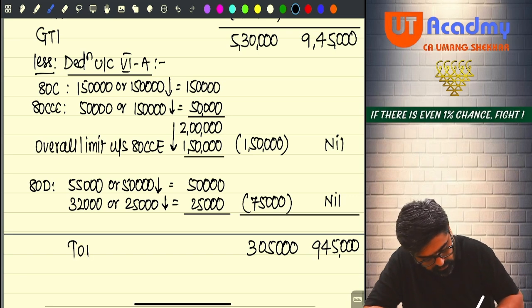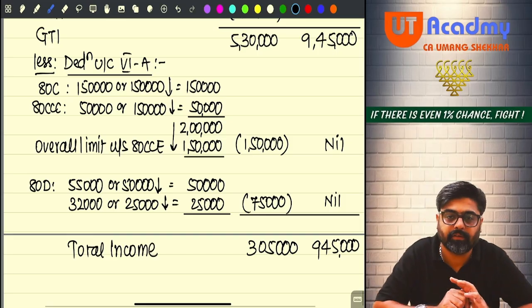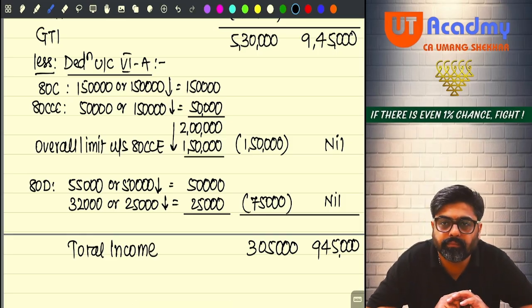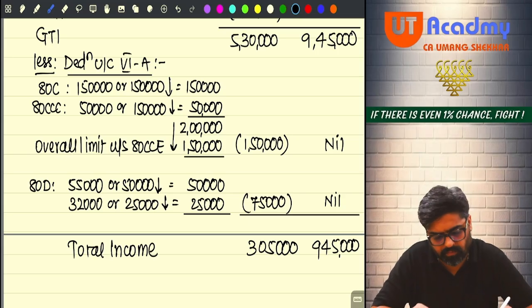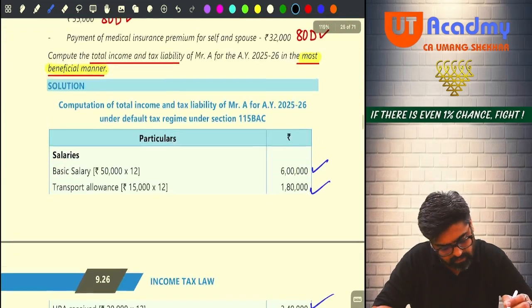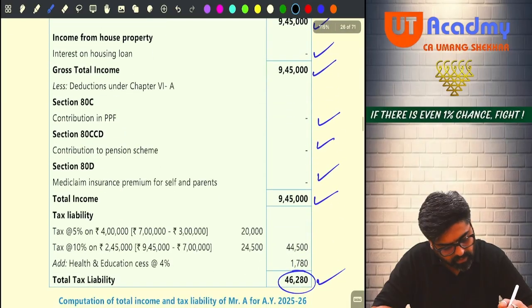Same total income I am also getting. Right, sir? 3,05,000 and 9,45,000. Correct, no? Same amount or something different? 255. How come 255? Wait, just a second. 6,09,45, okay.